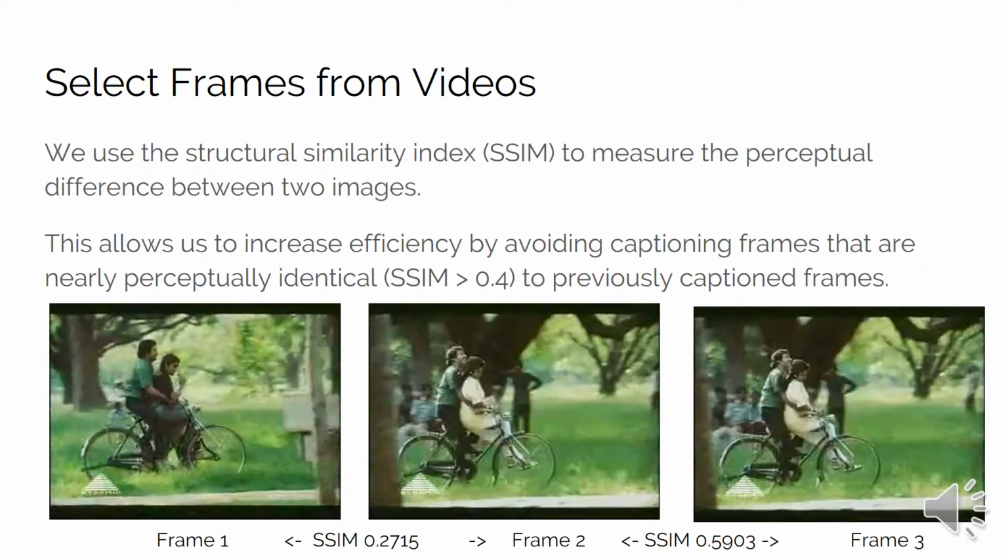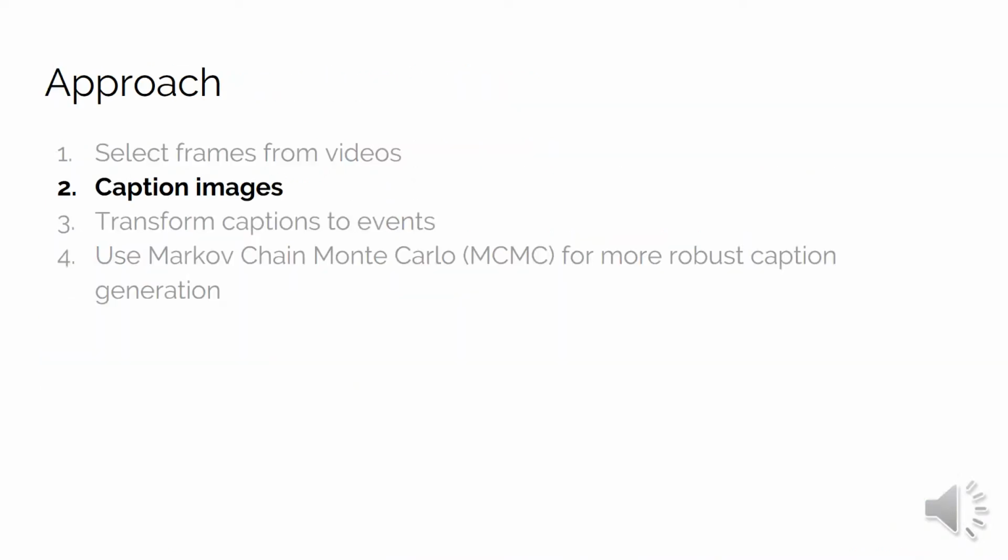To do this, we use the Structural Similarity Index, or SSIM, to measure the perceptual difference between two images. Here we show the SSIM score for the sequence of images below. The first and second frames are less perceptually similar, so we caption both frames. However, the second and third frames are perceptually identical enough, so we do not caption the third frame.